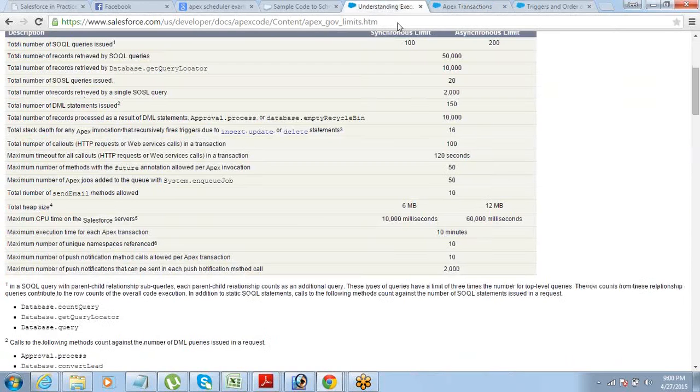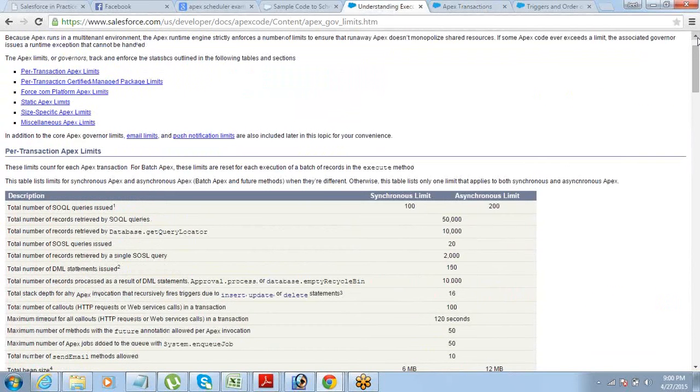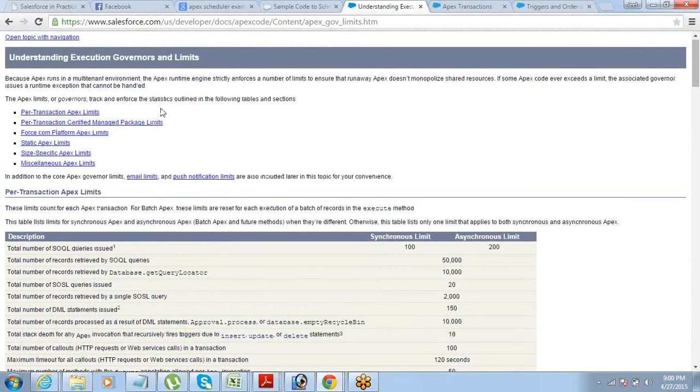The same goes with the governor limit. You can have a question of what is a governor limit. If you know a few common governor limits, and if you know the definition from here, I think you are good. You don't need to know all the governor limits. You saw that I also do not remember all the governor limits. We always refer to this document.